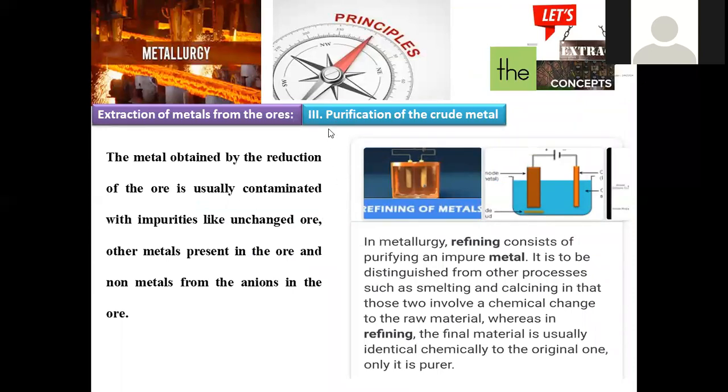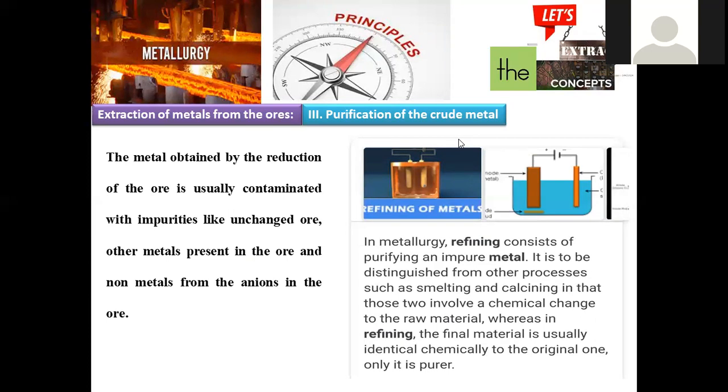Now we have entered into the third step, called the purification of crude metal. Whenever concentration is carried out, what happens? Impurities which are surrounding will be removed. In the second one, extraction of crude metal, whatever combined forms are there, like oxides, halides, hydroxides, sulfides, sulfates, bicarbonates, carbonates, we are separating that into a metallic one. So that is called extraction of crude metal, which is not in a 100% pure form.